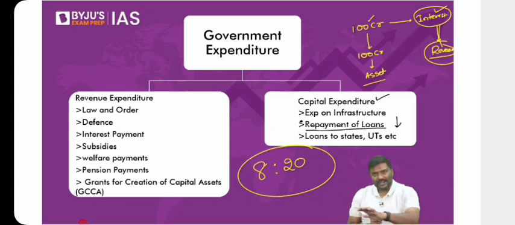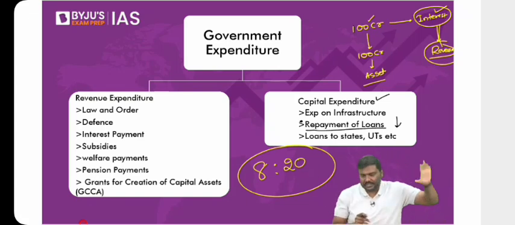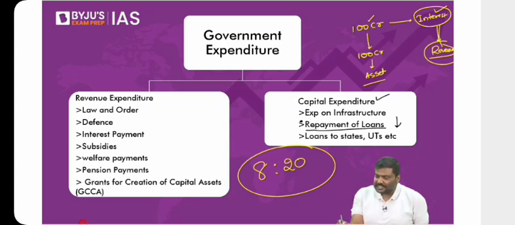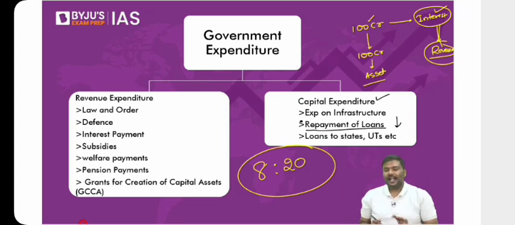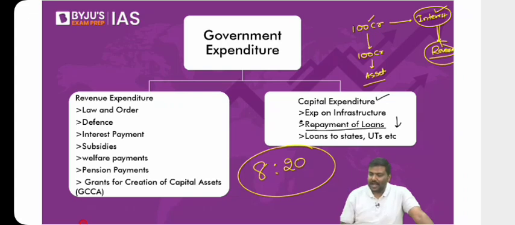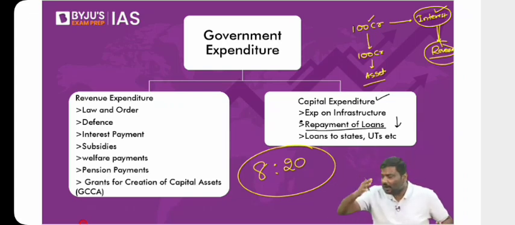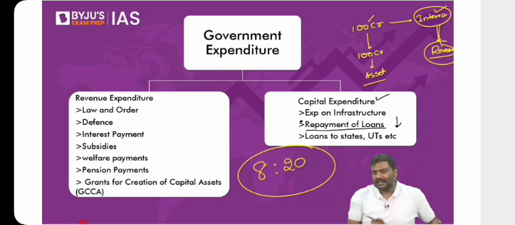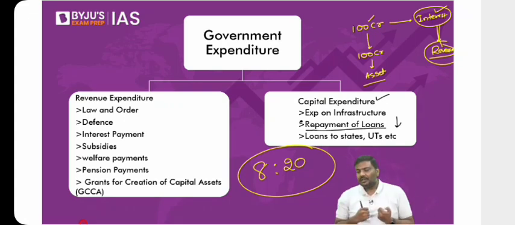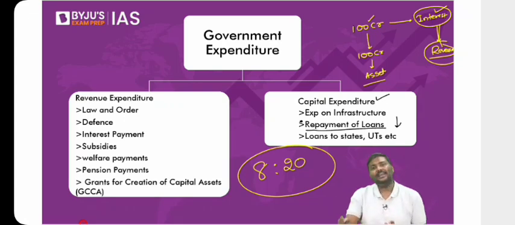But why? Understand this carefully. This should be clear to you. Why have we discontinued monetized deficit? Come to the budget deficit. Why did we discontinue budget deficit? The problem with the calculation of budget deficit was this. Experts disagreed. Experts said, how can you simply count borrowings as part of your income? These are not pure incomes. These will become liabilities in the future. Here also you are borrowing, which are your liabilities. So how come you count this as a part of income and not as a part of the deficit itself? That is the precise reason we have discontinued the concept of a budget deficit.